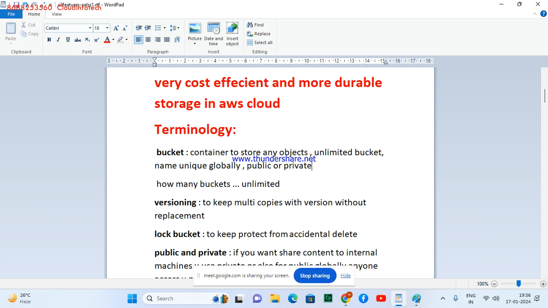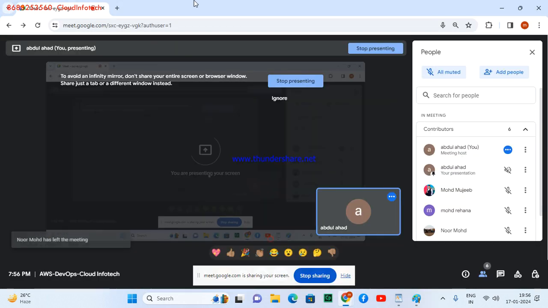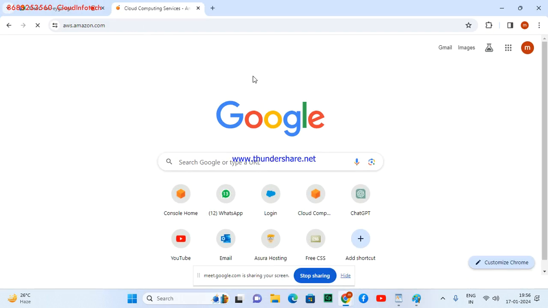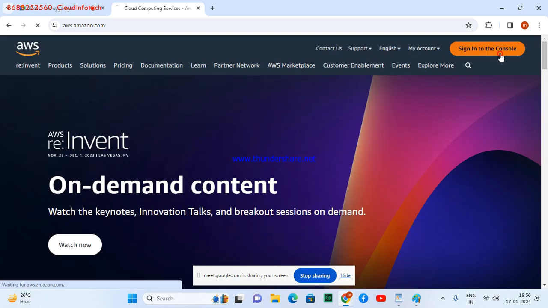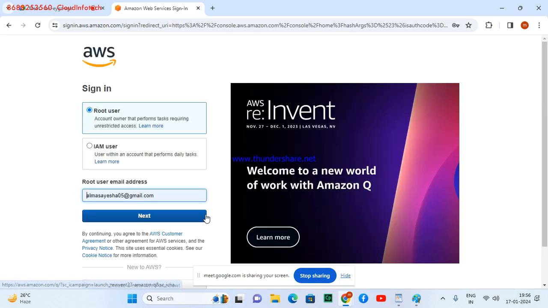Is it clear? Fine. We'll do versioning, lock bucket and everything, but I'll just demonstrate something here. I go to aws.amazon.com and log in to my account.